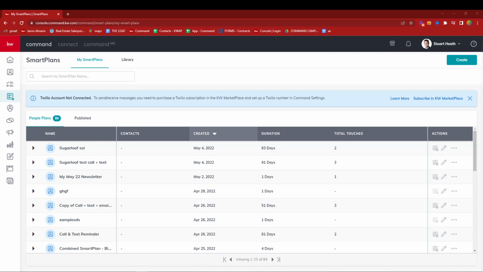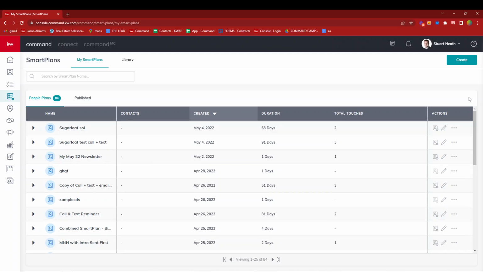We are going to walk through building a very simple yet effective follow-up plan for our database, sphere of influence, really just getting us into the action of every day, completing tasks, knowing who to talk to, when to talk to them, and making sure we don't ever drop the ball on follow-up.